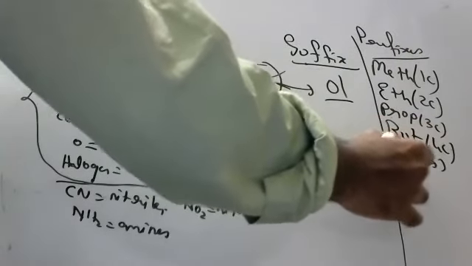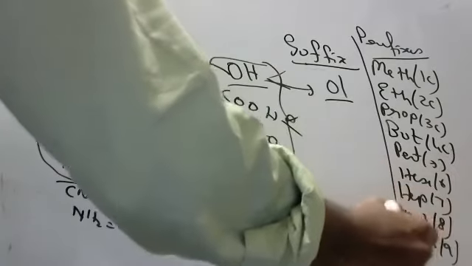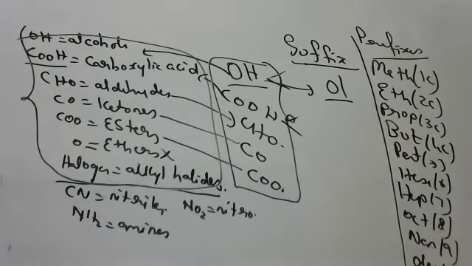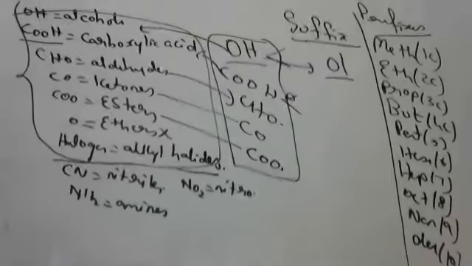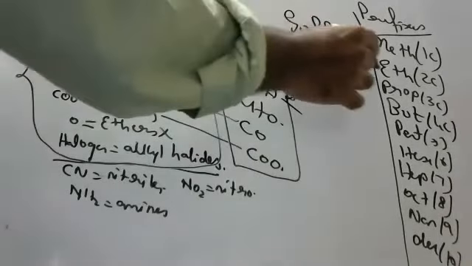Pent means 5 carbons. Hex means 6 carbons. Hept means 7 carbons. Oct means 8 carbons. Non means 9 carbons. Dec means 10 carbons. Okay, children? I hope you are able to see this. So now alcohols: methanol, ethanol, propanol, butanol, pentanol, hexanol, heptanol, octanol, nonanol, decanol.